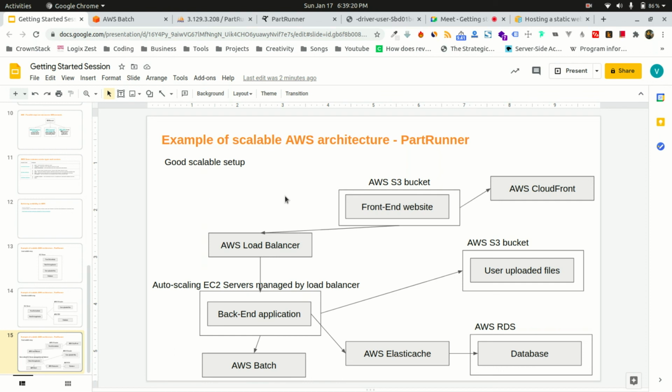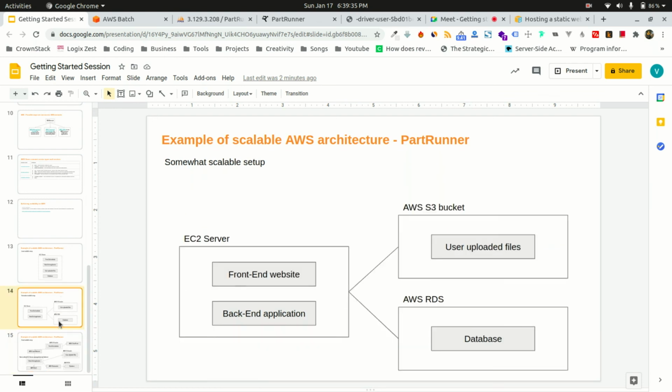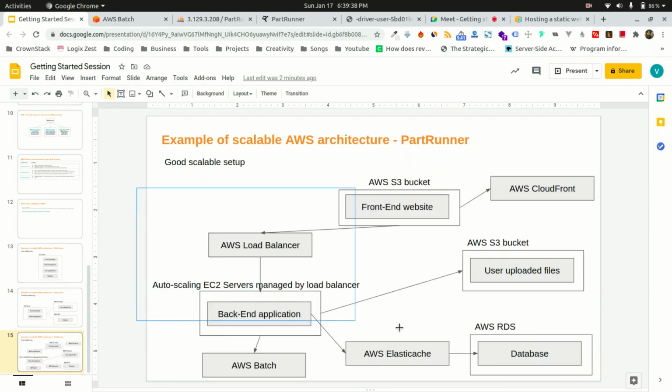Okay, so that's how I would have scaled PartRunner if we had a budget and I had a DevOps engineer with me. That is what DevOps do. They scale your application. We as developers just create our application. DevOps is more related to this kind of architecture, and it is their responsibility to take care of it.